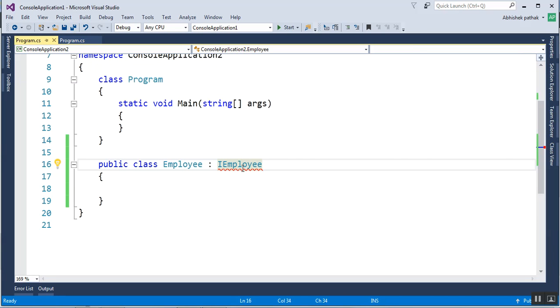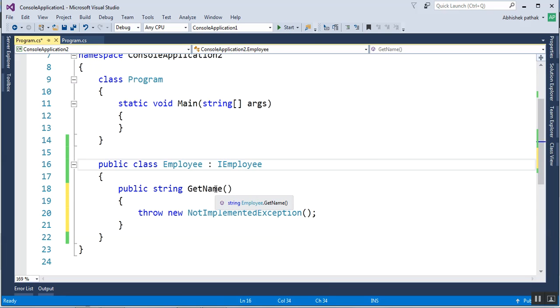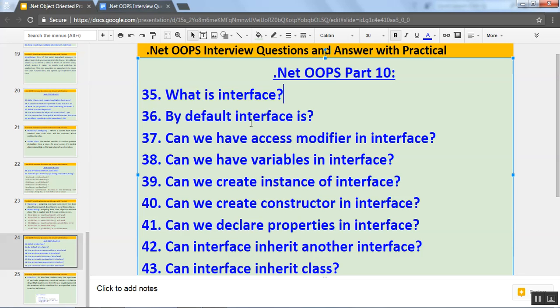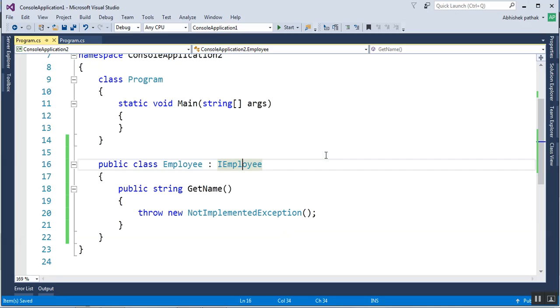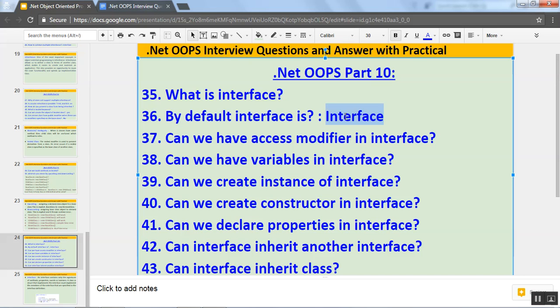If I implement the method, then that error will be gone. As you can see, there is no error at all. So by default interface is internal. Always remember, by default interface is internal.